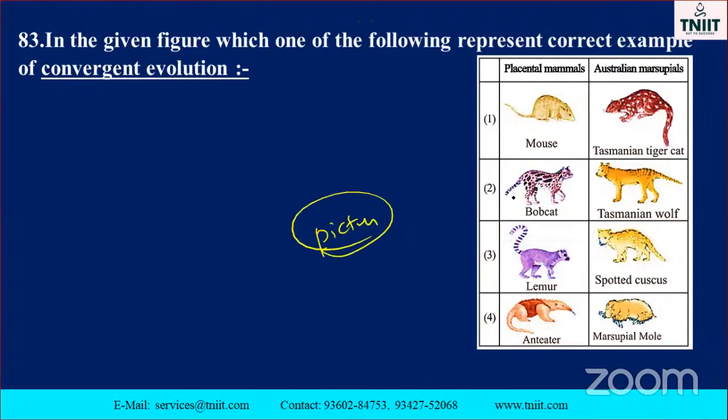Okay. And this one is the correct option. A bobcat is also related to which one, you know? A Tasmanian wolf. It is also a convergent evolution. Others are not. Okay.